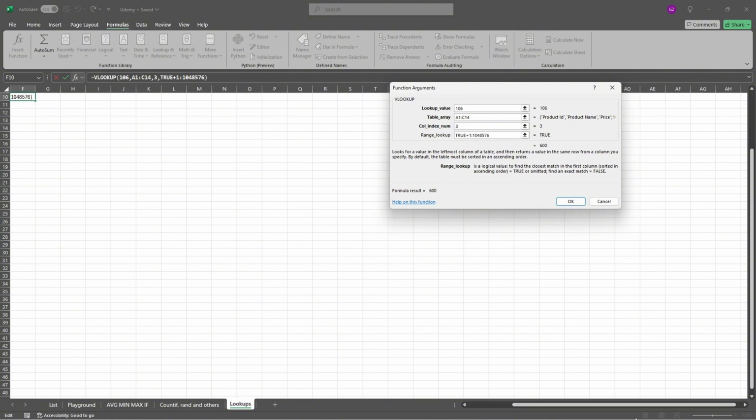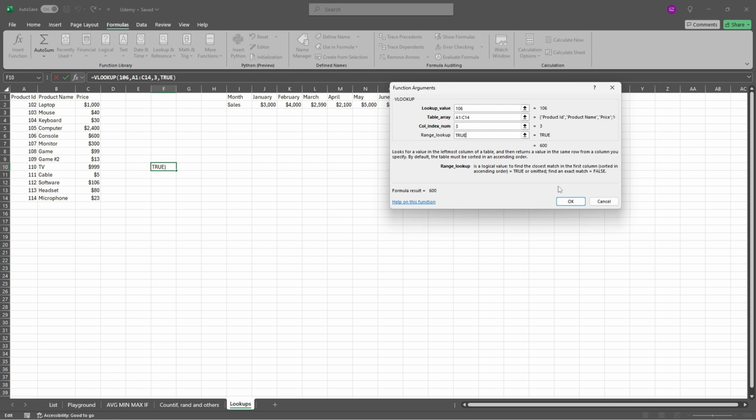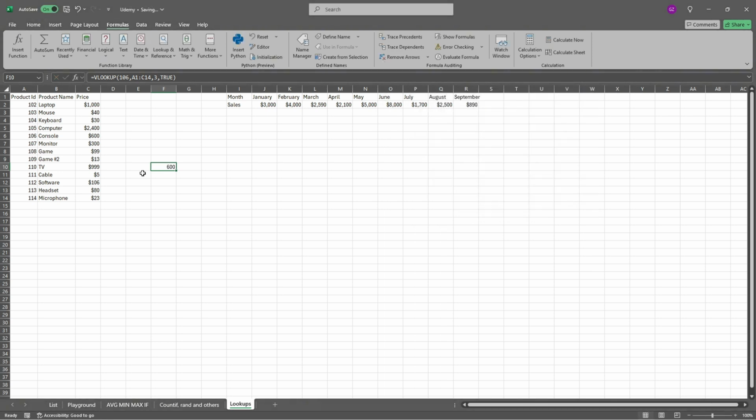Whenever you know what you are looking for, you should go with the false option. So in our case, it doesn't really matter. And we've got 600, and it's correct. Our VLOOKUP works perfectly.